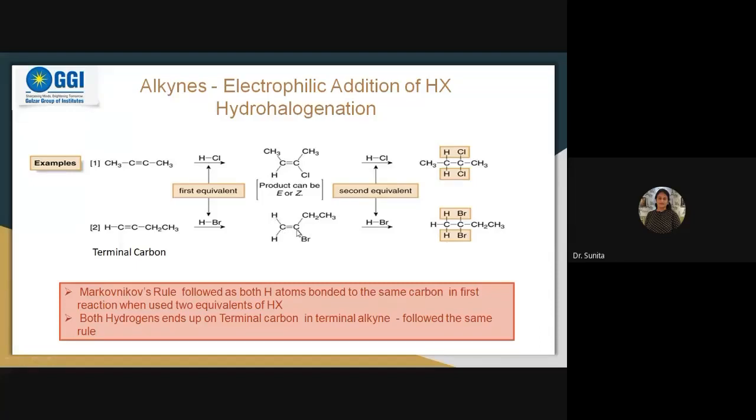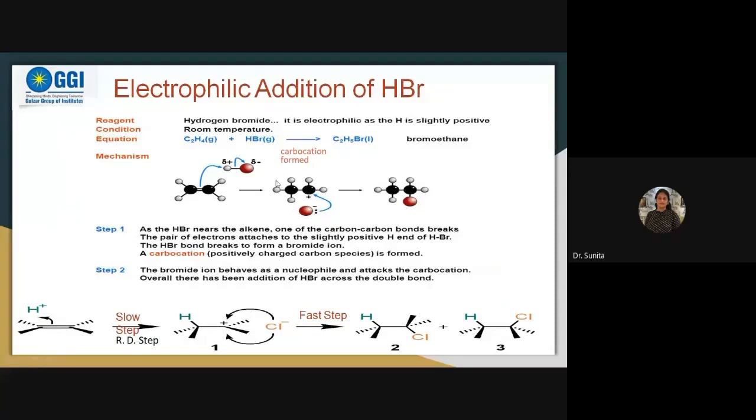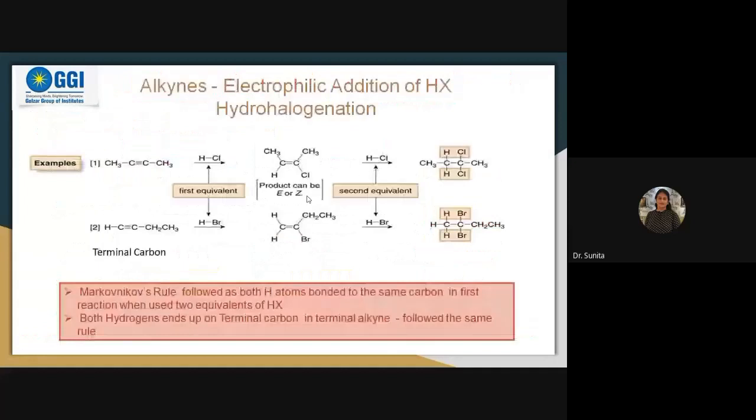So next carbon, you can see from this what is happening. Go back to the first slide. So what will happen? Hydrogen got attached over here, and from this side, if it is a double bond, then this charge will be developed over here. It means this hydrogen has attached over here, then this second carbon will acquire positive charge.